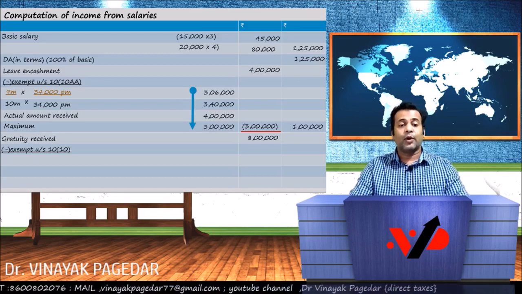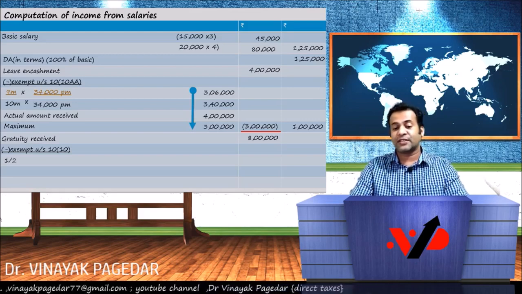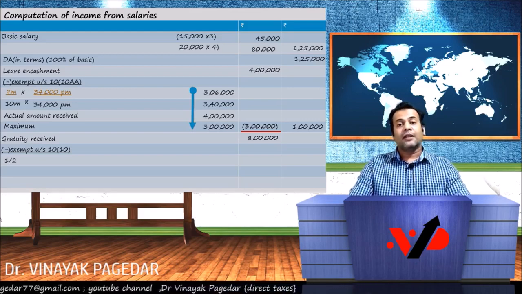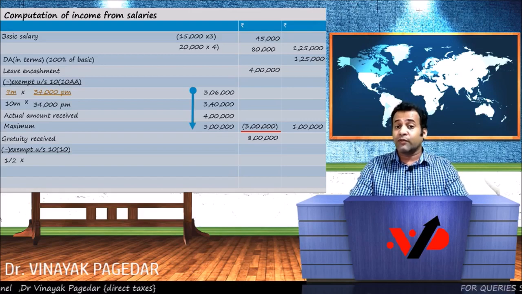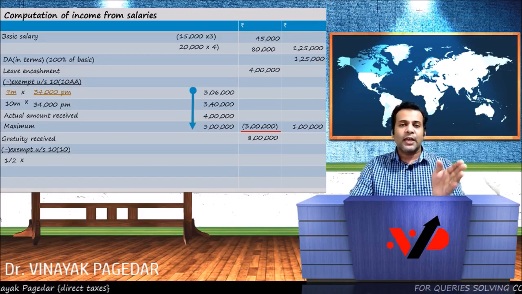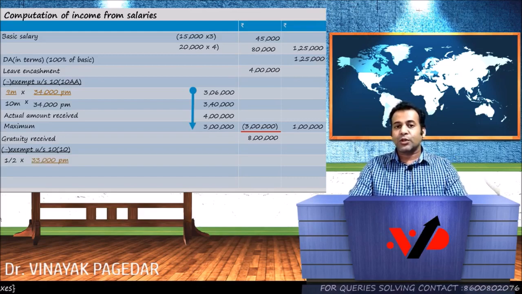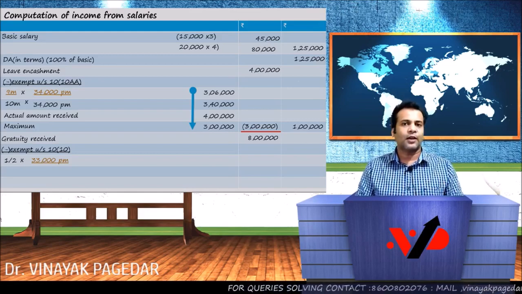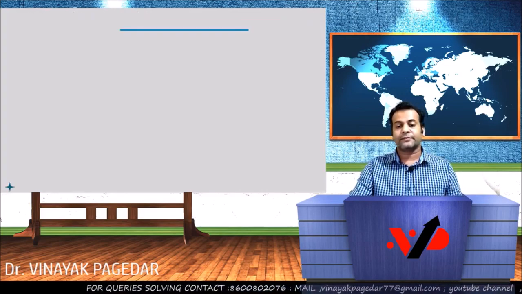Now when you go to other employees, the formula for exemption is you take half into the average salary per month. Once again you've got to work out the average salary, but this time remember the average salary is for the purpose of gratuity, not for the purpose of leave encashment. So there will be a slight difference in the formula which we will work out. The average salary comes to 33,000 per month. If you look at the leave encashment average salary, it was 34,000. This works out to 33,000 per month. So here we go, and here is how we calculated it.